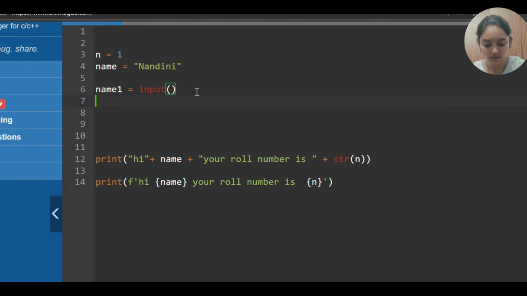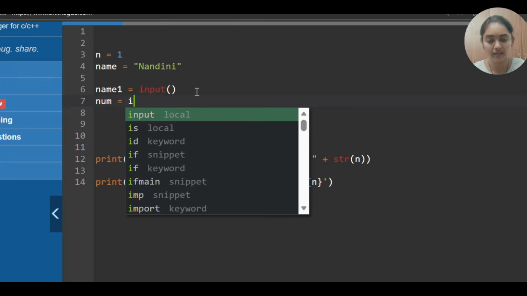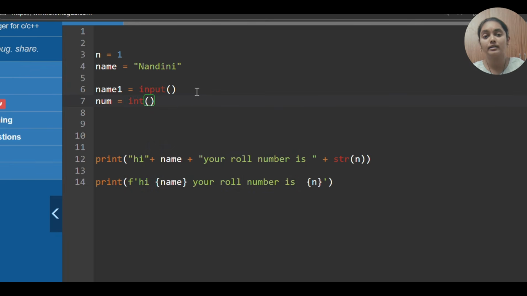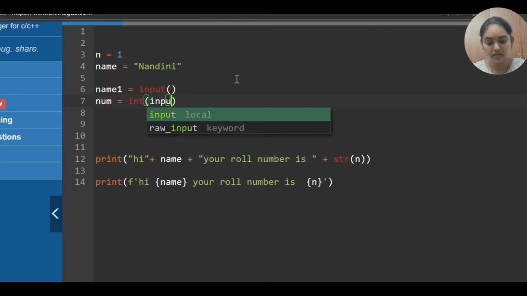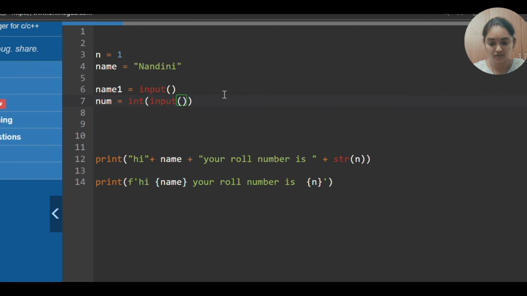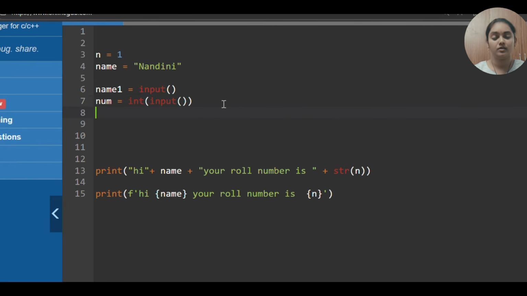If you want to take any number, so you have to use the int keyword. Why? Because you want to take the number as integer, right? So you have to use that int function and then input function. So it will take you the integer as input. Same for float also, same string. So likewise we have so many inputs.